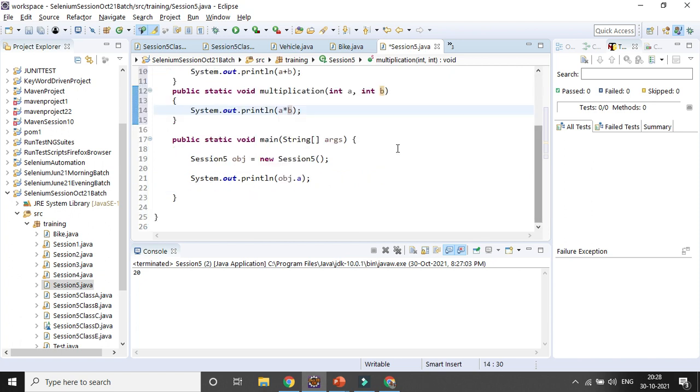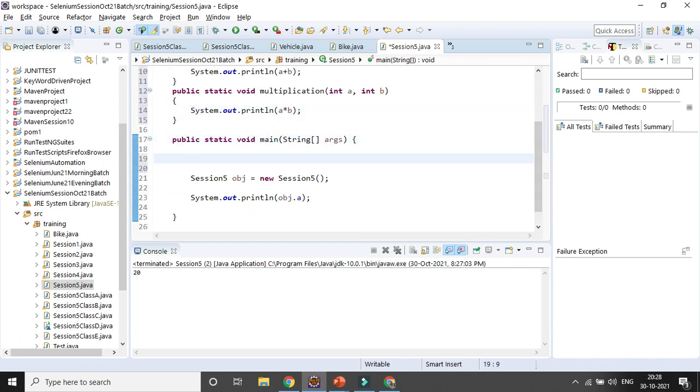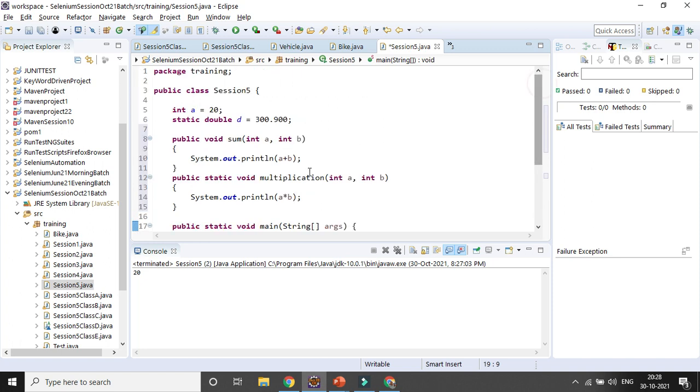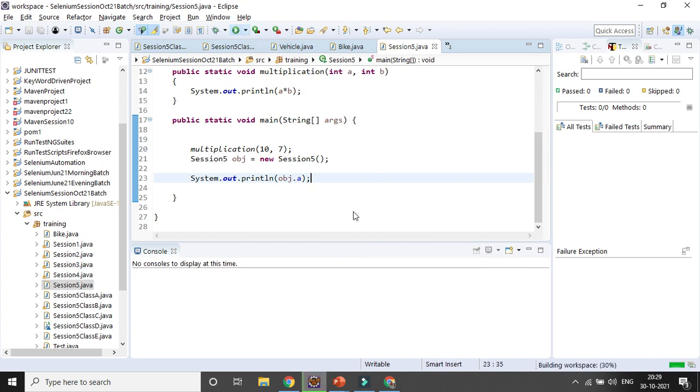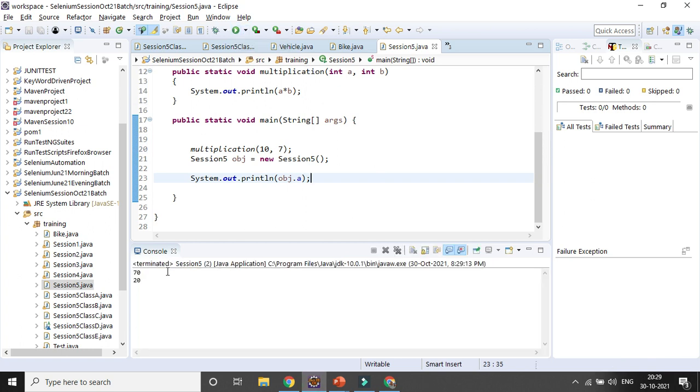So the static one, if I want to access it, simply I can access it. Okay, now see, you can see 10 and 7 is multiplying, 7 is coming.